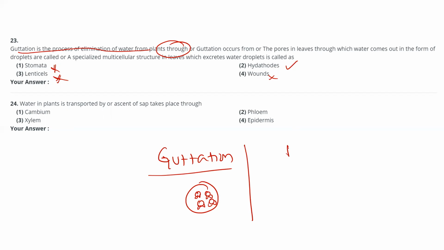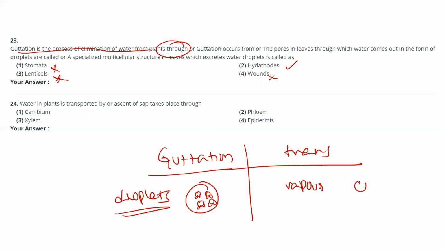In transpiration, the water loss is in the form of vapor, that means individual water molecules come outside from the leaf. That is transpiration. But suppose from the leaf tip a water droplet is forming, then it is guttation.